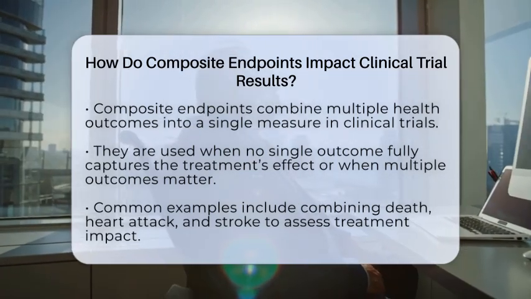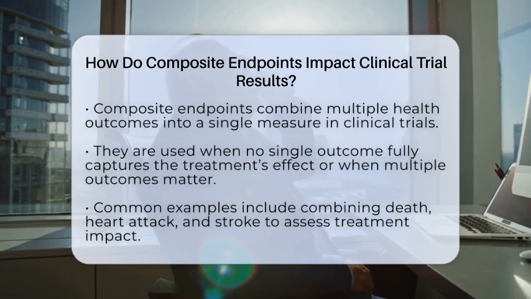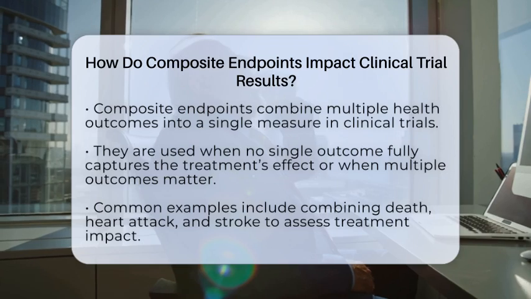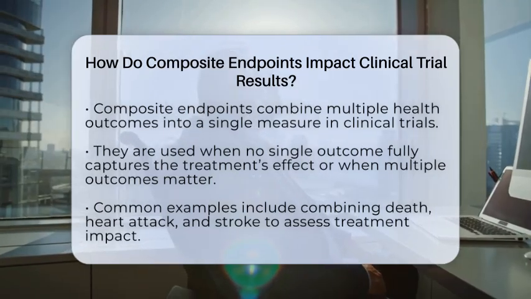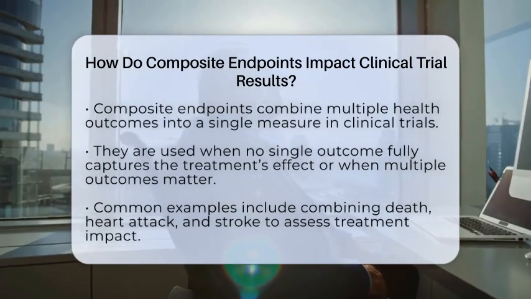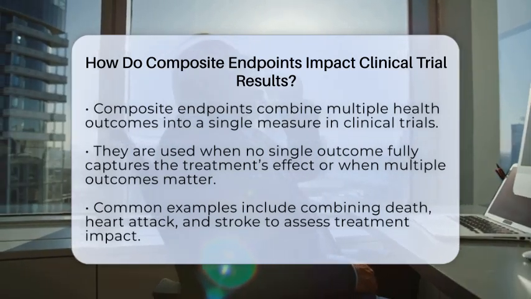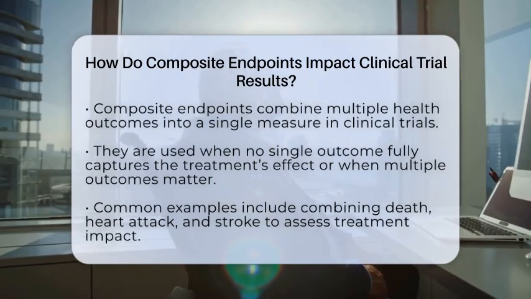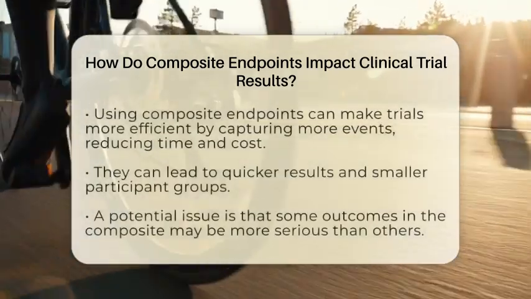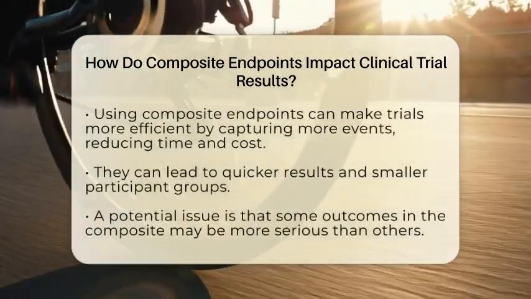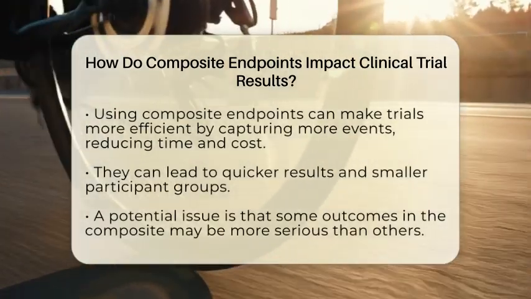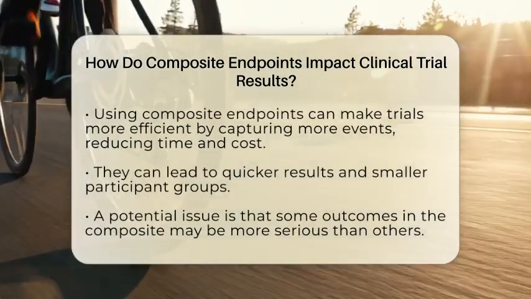This approach is used often when no single outcome fully shows the treatment's effect, or when multiple outcomes matter to patients and researchers. For patients considering clinical trials, knowing about composite endpoints helps you understand how the results are reported. When a trial uses a composite endpoint, it looks at a group of health events together, like death, heart attack, or stroke. This gives a broader view of how the treatment impacts health.